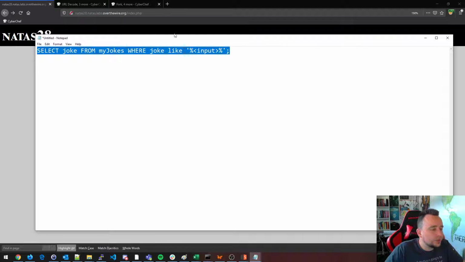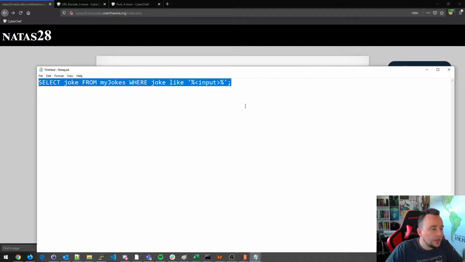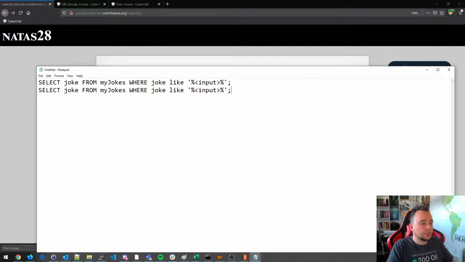So if we were to inject into this, what we would do is probably something like this. Tick. But they don't like the ticks. So they protect the tick by a backslash. And then if you put in a double quote, they protect the double quote with a backslash. In fact, if you try to backslash the backslash to make it voided, they will backslash your backslash again to basically protect you against SQL injection.